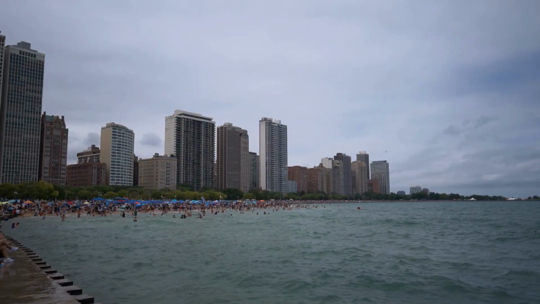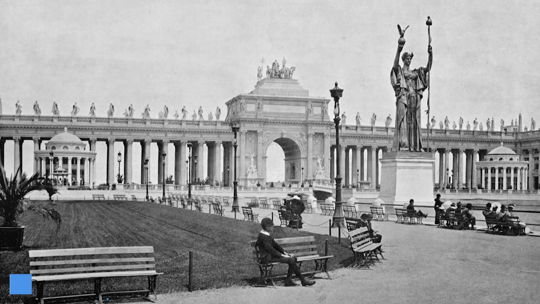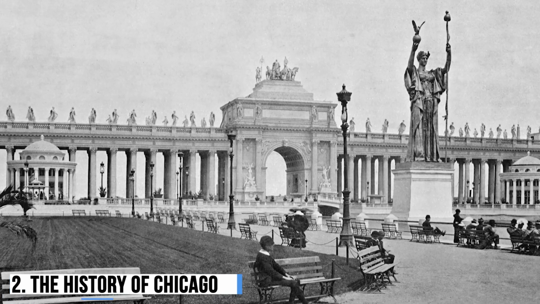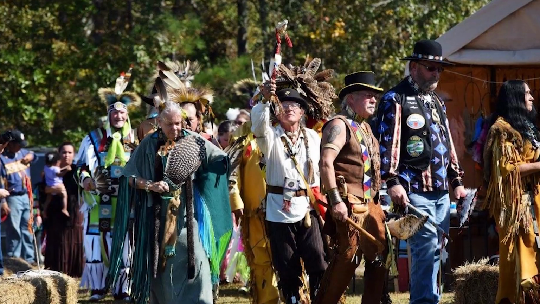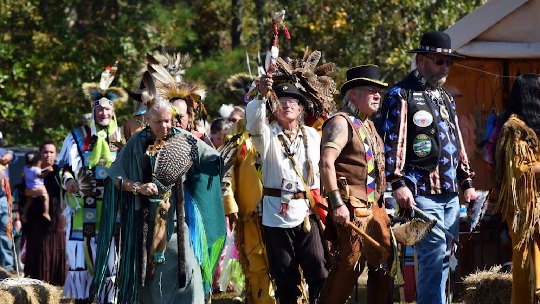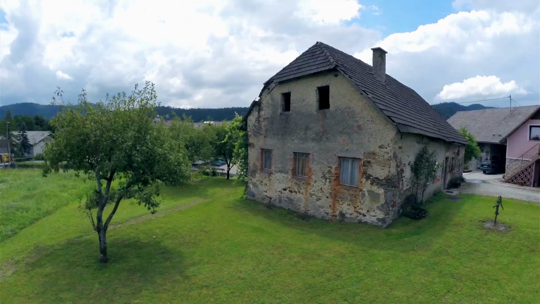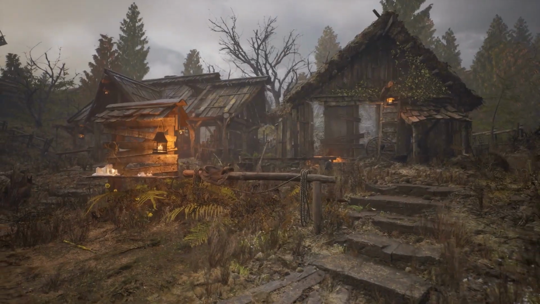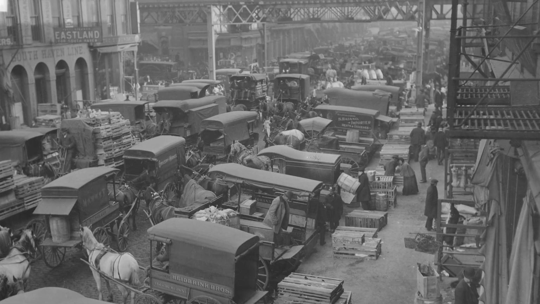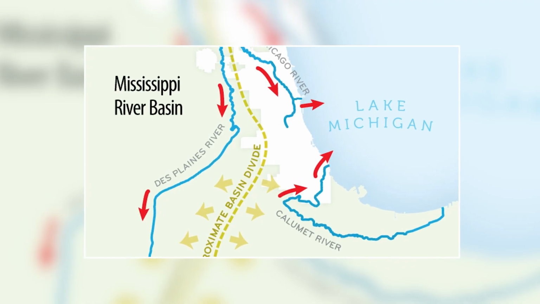Because of its strong winds coming from Lake Michigan, Chicago is often called the Windy City. Step 2. The history of Chicago. The history of Chicago began long before it became a large city. Native American tribes lived in this region for many centuries. They used the land near Lake Michigan for trade and transportation. In the early 1800s, European settlers began building small communities in the area. Chicago quickly grew into an important trading center because of its location between the Great Lakes and the Mississippi River.